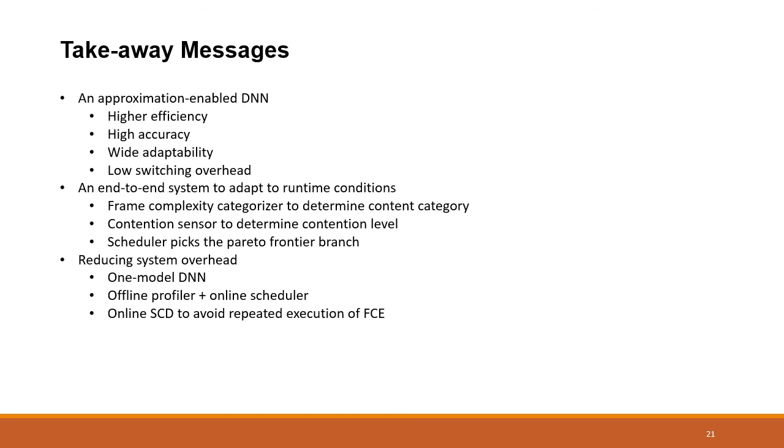Second is our end-to-end system design to adapt to runtime conditions. Particularly, we use a frame complexity categorizer to determine the content category and a contention sensor to determine the contention level. Depending on the application and device, these two modules can vary, and other feature models can also be considered. On the other hand, the scheduler picks the Pareto frontier branches to minimize the latency at any desired accuracy level.